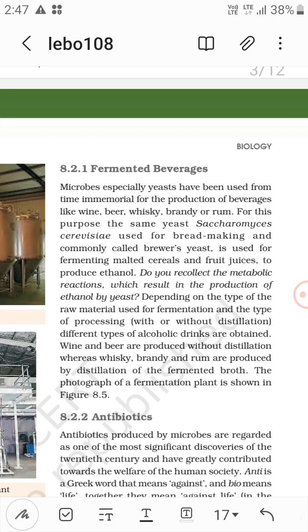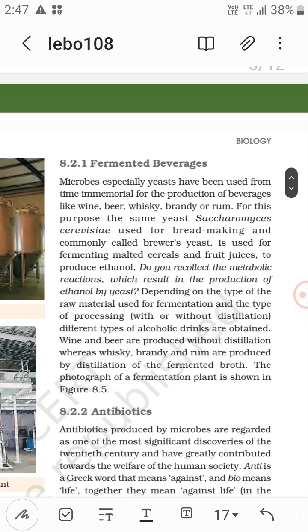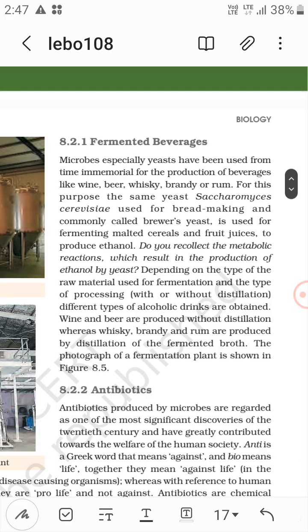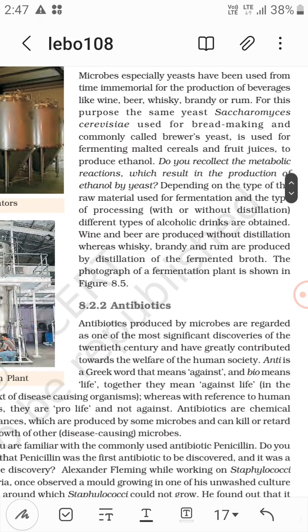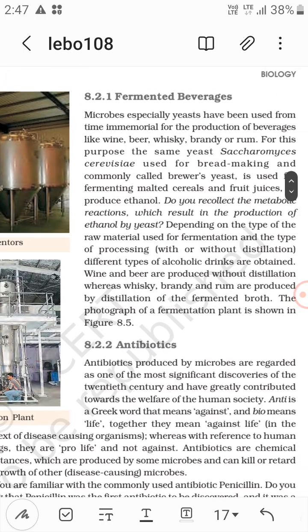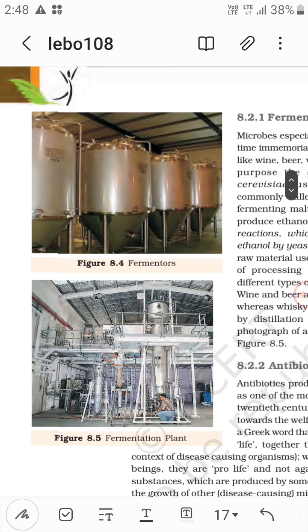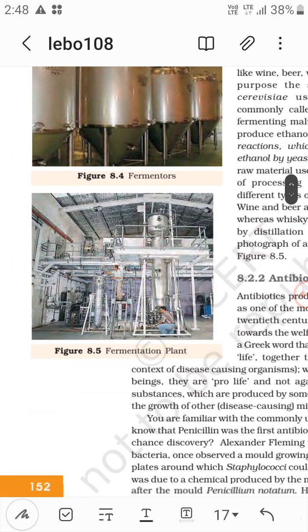Depending on the type of raw material used for fermentation and the type of processing, that is with or without distillation, different types of alcohol drinks are obtained. Wine and beer are produced without distillation; whiskey, brandy and rum with distillation. So these are the fermenters and these are the fermentation plant.